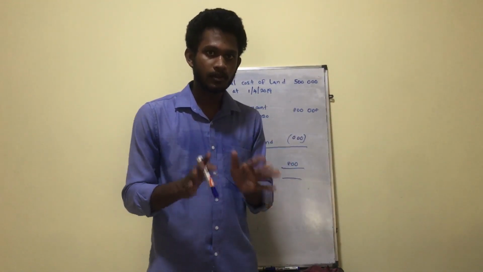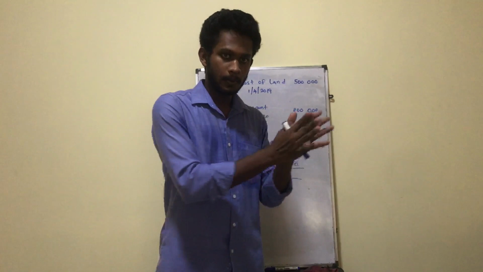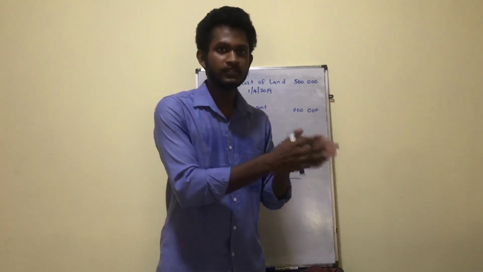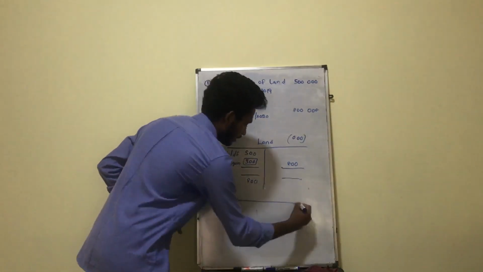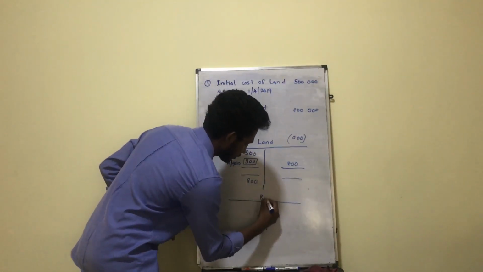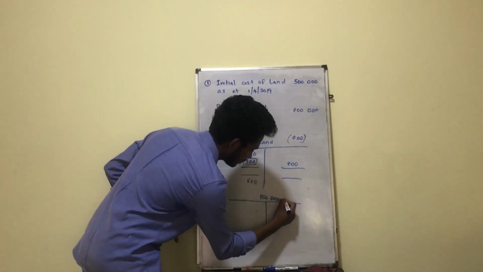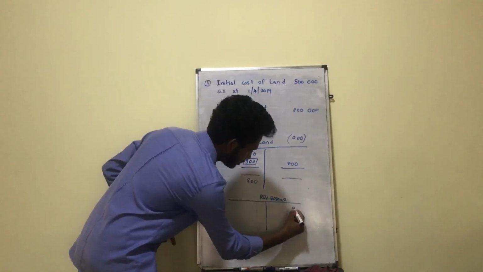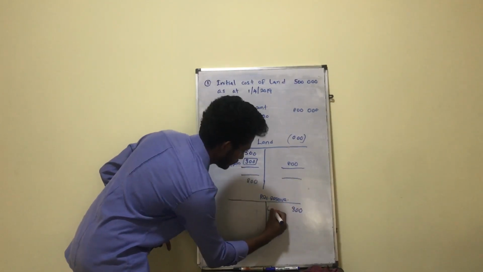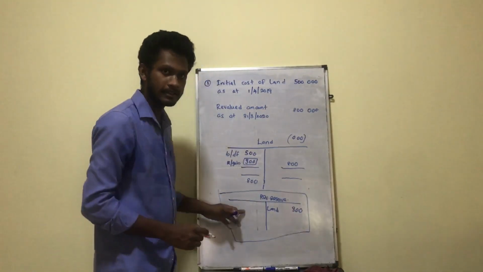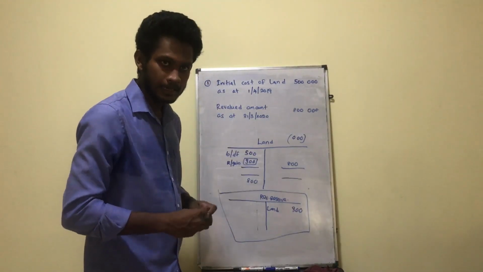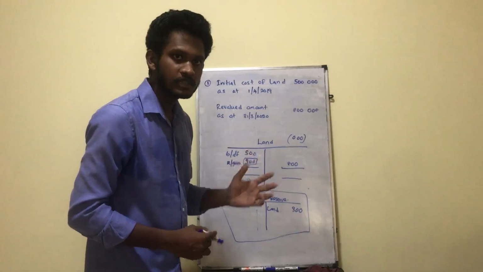So we cannot transfer that credit entry to the profit or loss statement, whereas we have to transfer it to a revaluation reserve. So let's take another account called revaluation reserve. We put that 300,000 here, right? This is a capital account, and this account should be recognized in the statement of changes in equity.